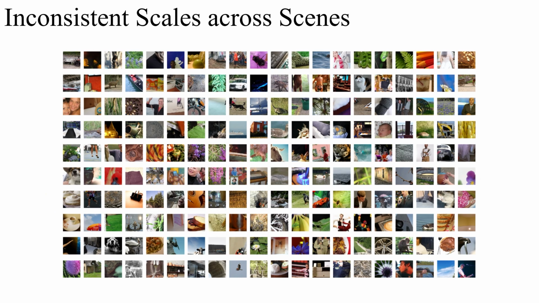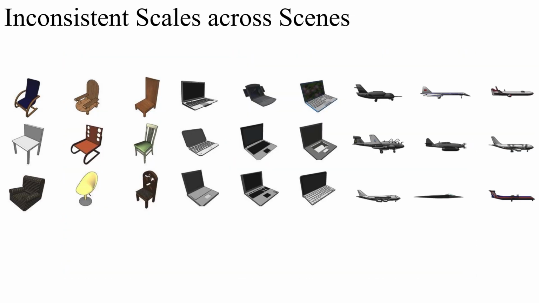However, if we look back at the research of image representation learning for the past decades, a very common operation is to uniformly scale the spatial size of all the input images and normalize their RGB channels before feeding into a neural network for representation learning. And if we look back to the 3D domain, all the different objects actually have the same scale in object-level 3D datasets like ShapeNet, whether it is a chair or a laptop or an aircraft. Their sizes are the same.